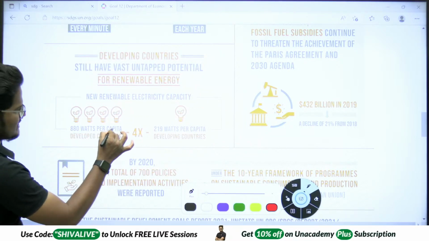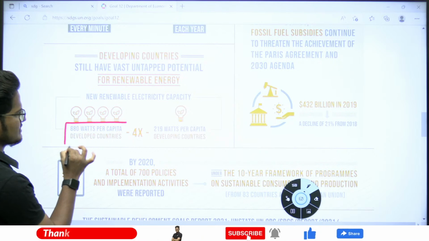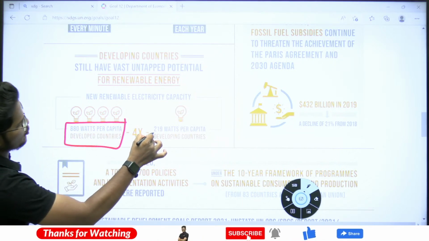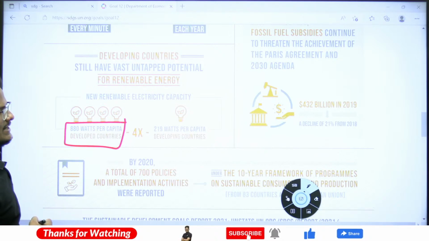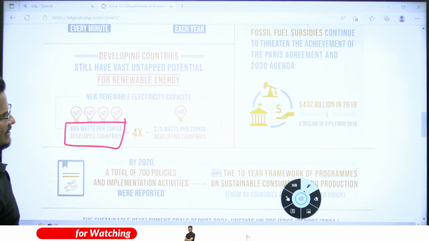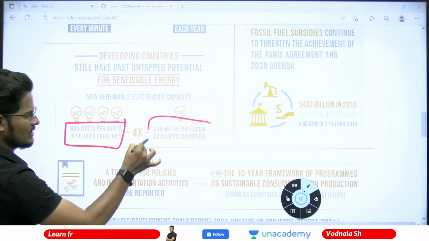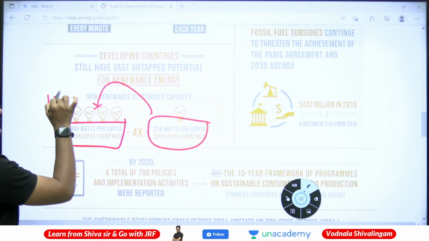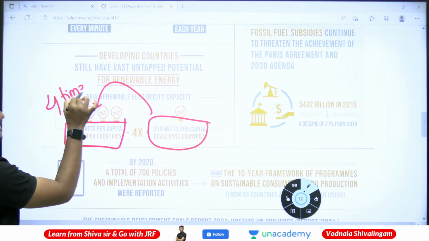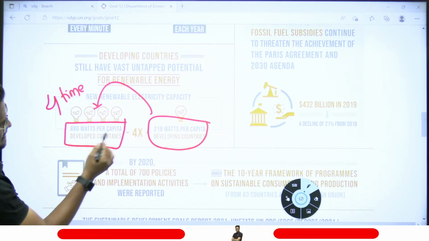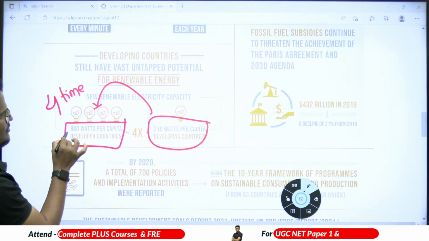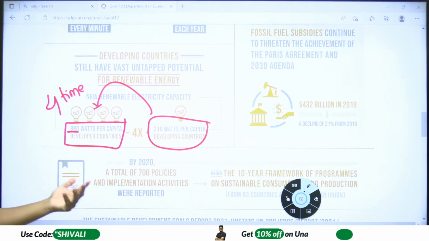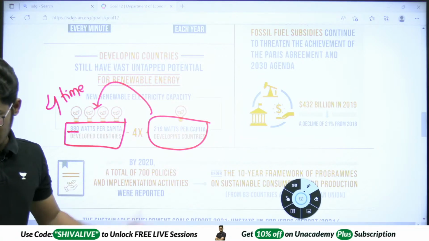The target is 880 watts per capita in developed countries and 219 watts per capita in developing countries. Developed countries are about 4x developing countries: 220 times 4 is 880.